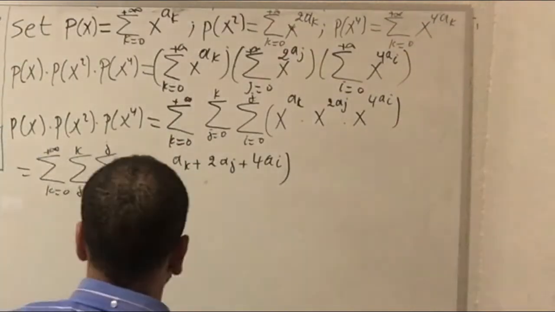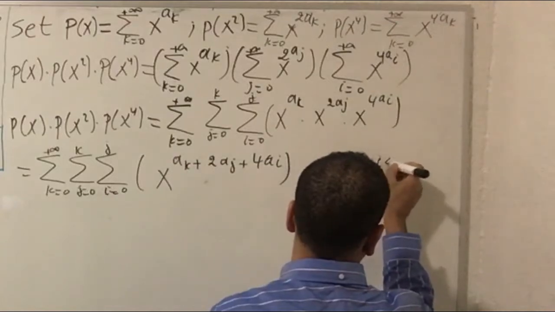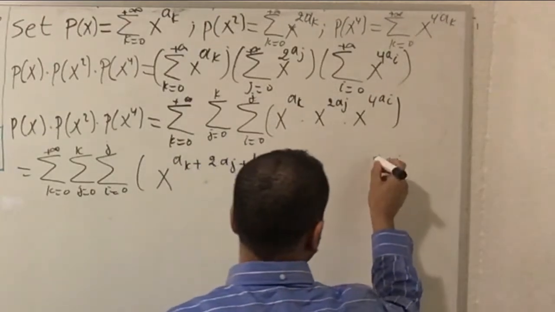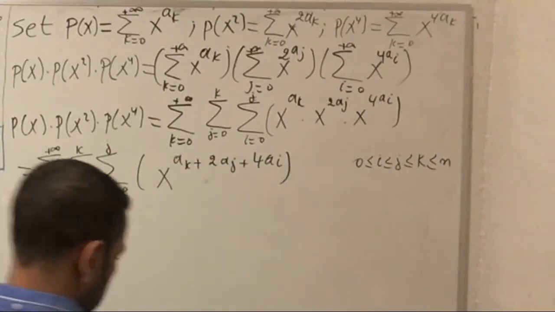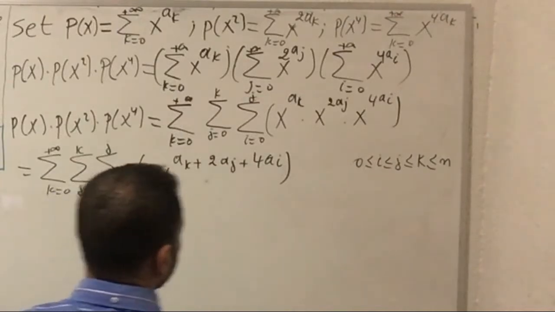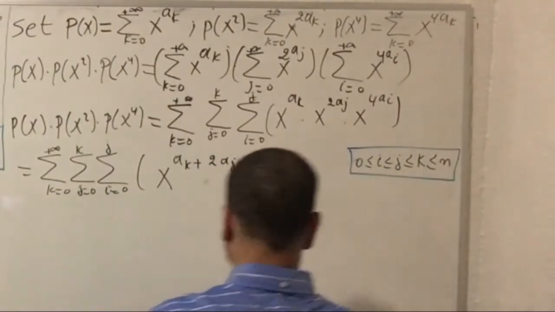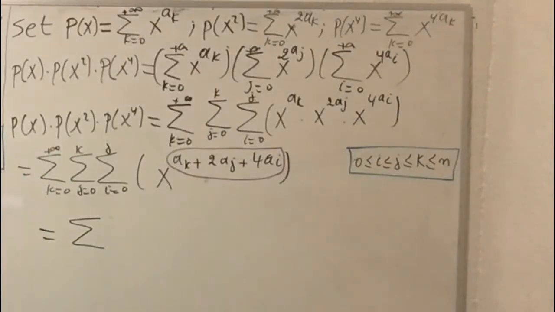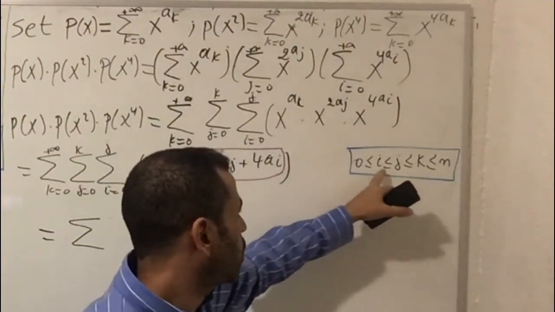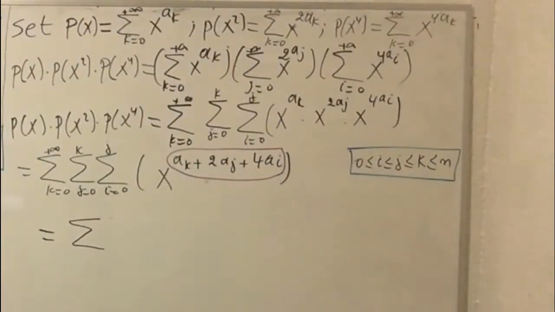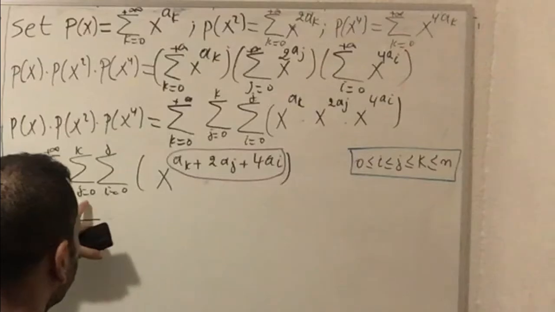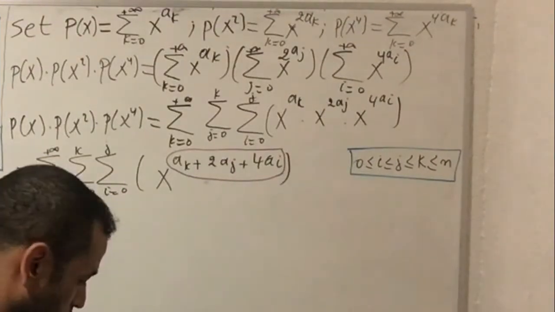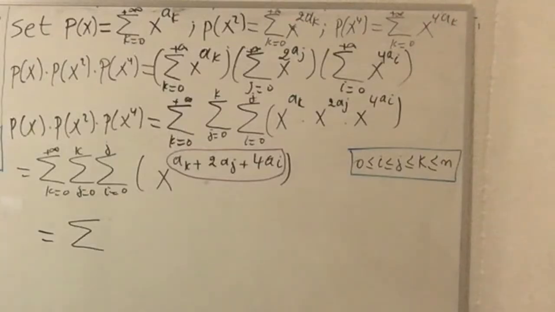Since the term is written in terms of n, I can replace the sum by a sum in terms of n, so we have one combination in this range.